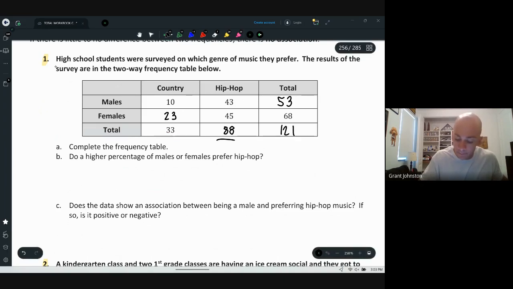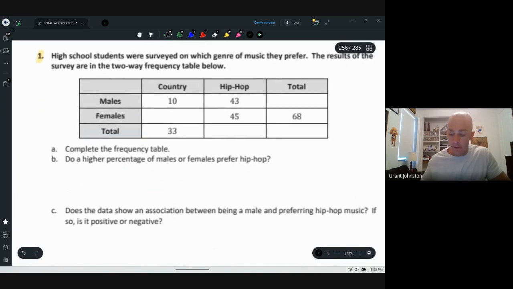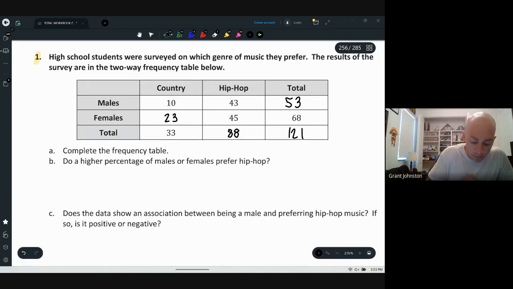All right, here we go. B says, do a higher percentage of males or females prefer hip hop? So let's look at the males first. I'm going to make a little heading, and I'm going to say males.